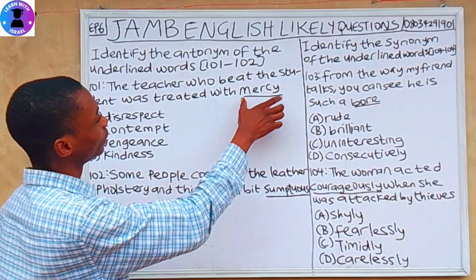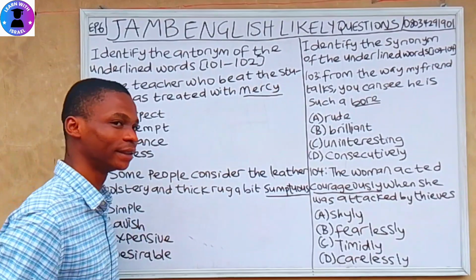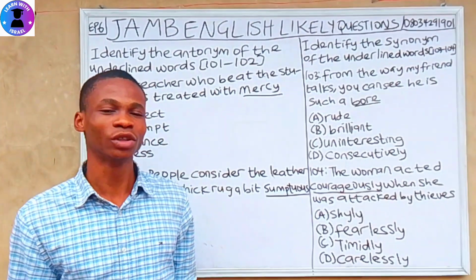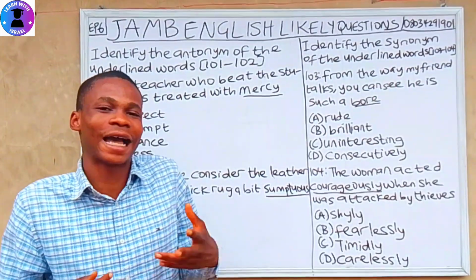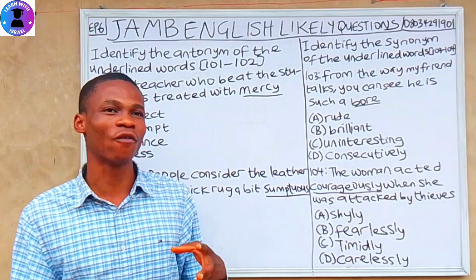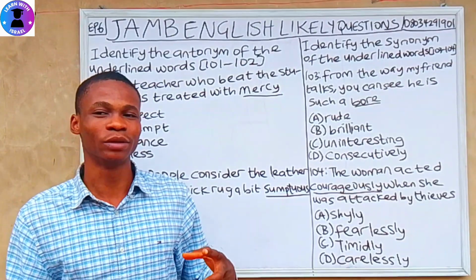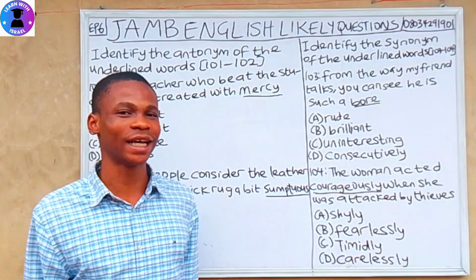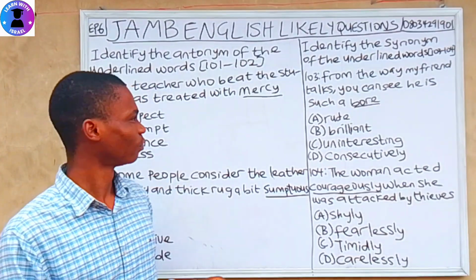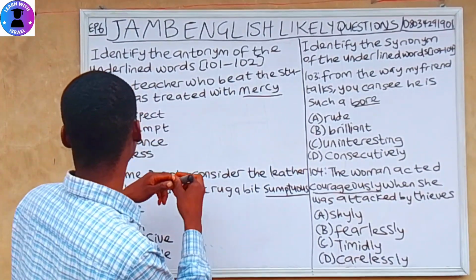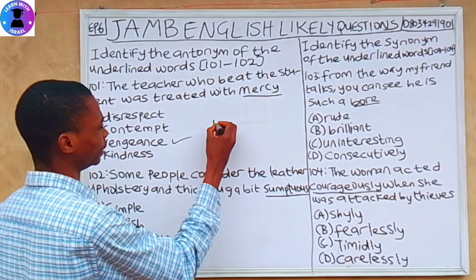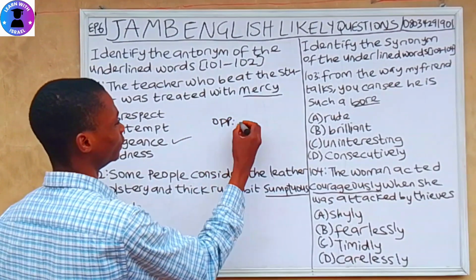So mercy, we have to look for the opposite of mercy, and the meaning of mercy is to be compassionate, to be kind. That's the meaning of mercy. So if we have to look for the opposite of kind, the opposite of to be merciful, that should be vengeance, to be revengeful. And if you check the options, you can find vengeance in option C.